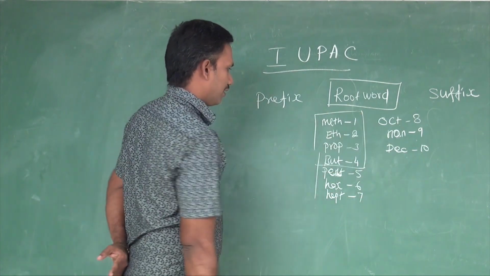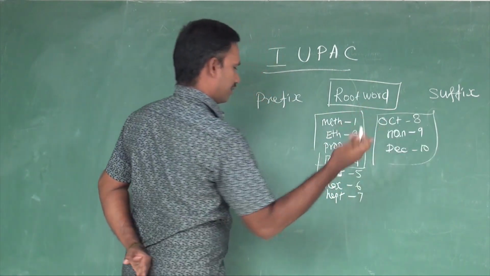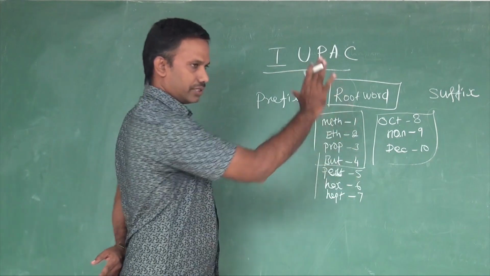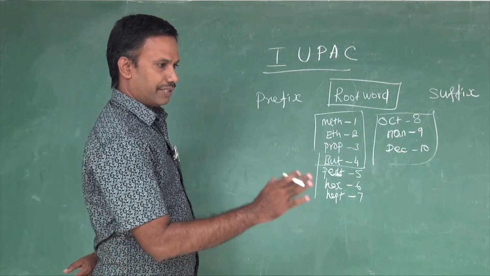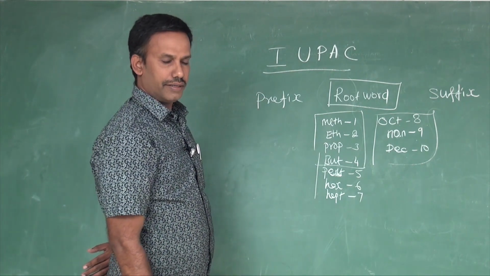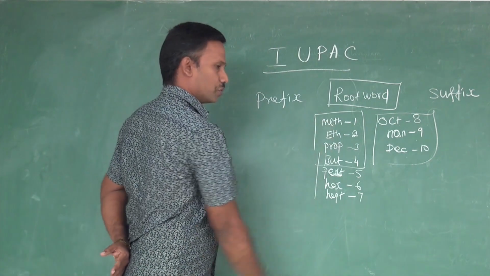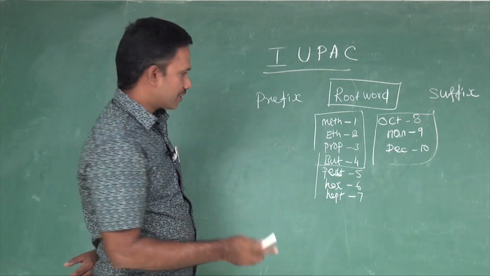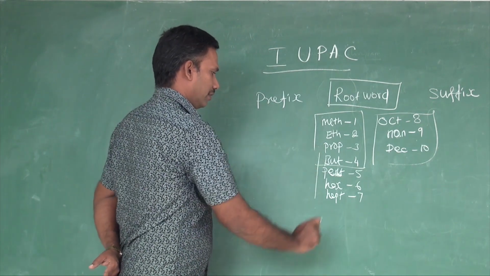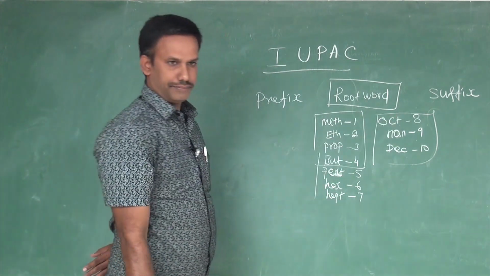After four, these are some other special naming. After four, this contains only a Greek numeral. Pent for 5, hex for 6, that you know very well. These first four are special naming. These are root words. So, at minimum 10th standard level, you should know at least 10. There are hundreds of root words. If you know the minimum 10, it is more than enough for 10th level. So, you should memorize all those things. One carbon is meth, two carbons eth, three carbons prop, four carbons but, five carbons pent, hex, hept, oct, nonane, decane. Like this it will go.